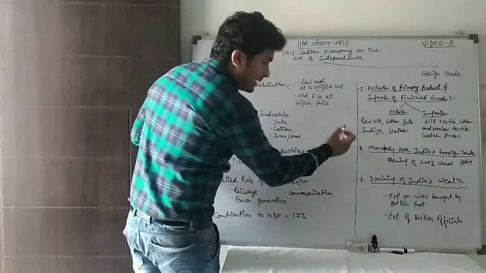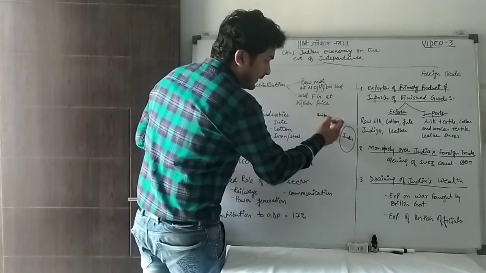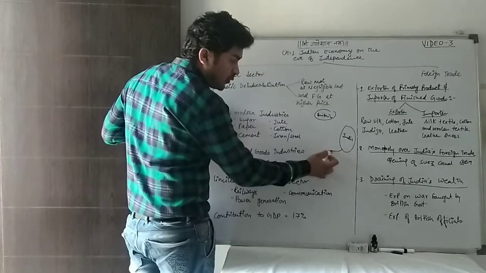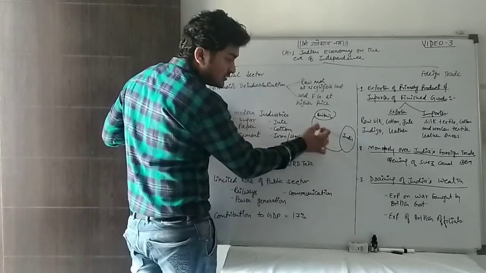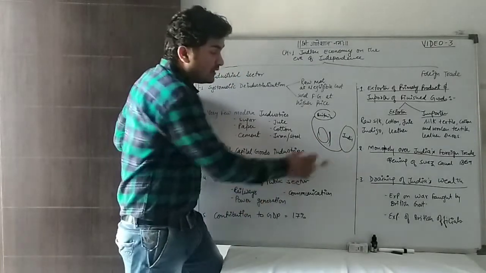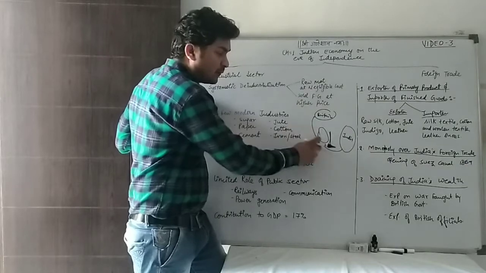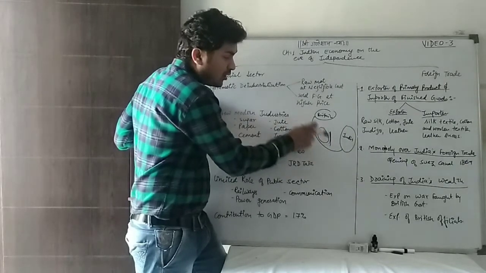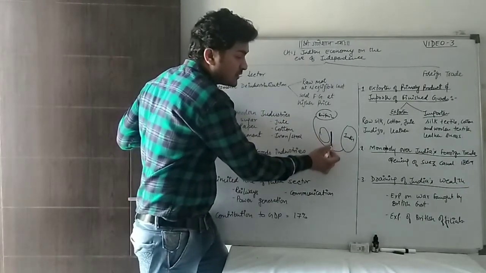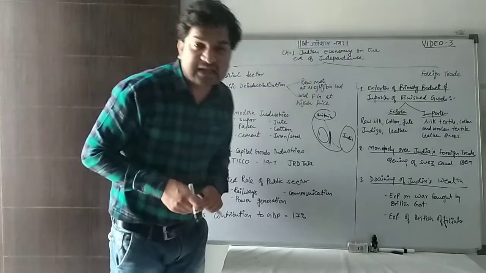Why? Let me give an example. Let's suppose this is our India and this is your Britain. From India to Britain, the raw materials are exported through the major ports. This is your South Africa and this is your Suez Canal. Is that clear? To get the raw material from India, the Britishers had to take a full detour around, passing through this route. But after the opening of the Suez Canal, Indians could now export this way also. Is that clear?